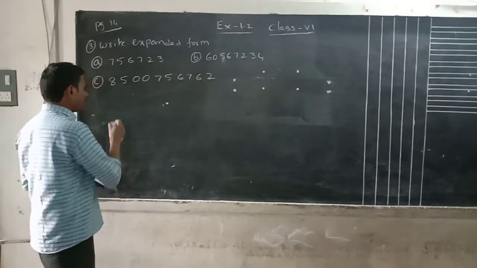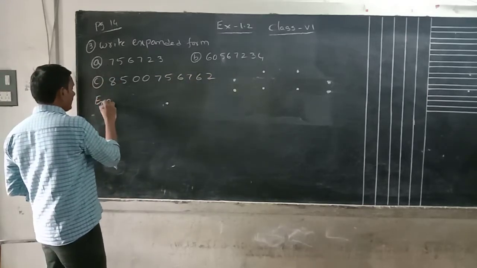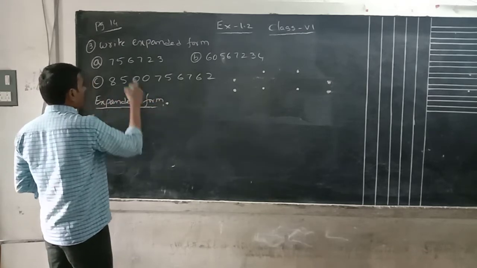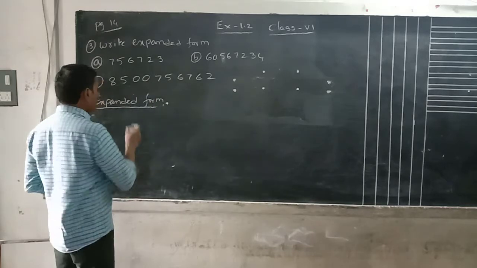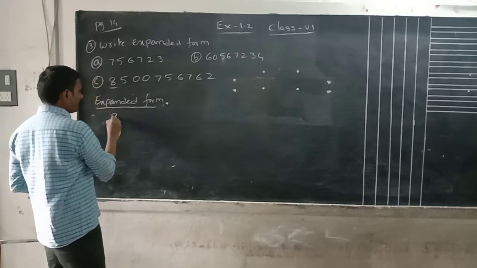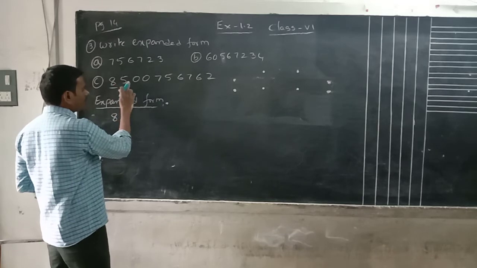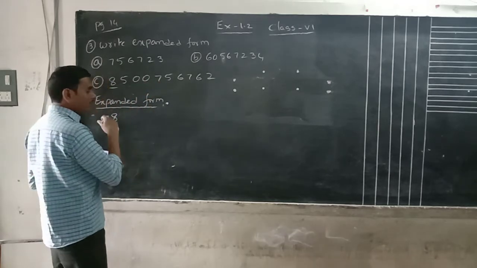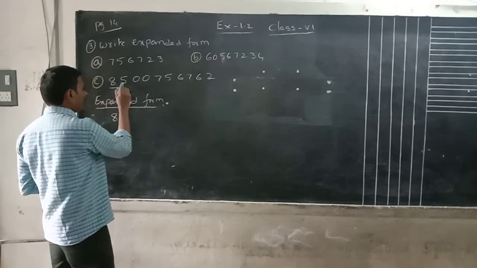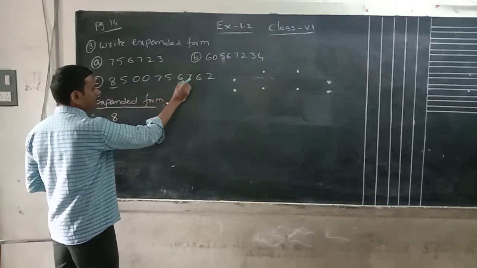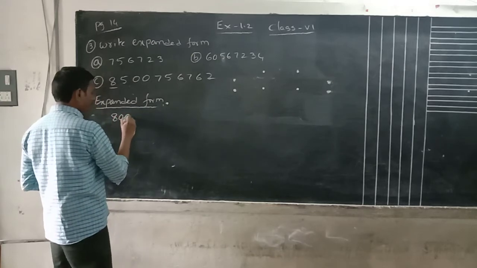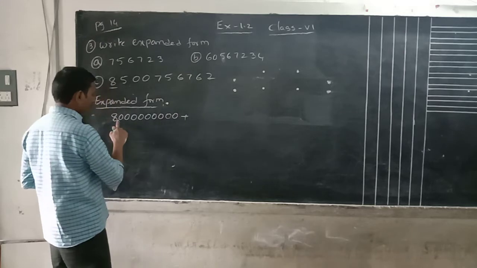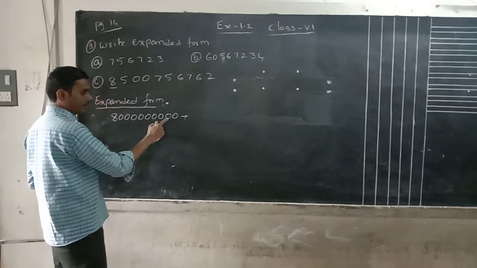Now I want to write the expanded form. Okay, what is the question here? Write the expanded form. How can you do it? First, what is the digit here? 8. How many digits are there after it? 1 2 3 4 5 6 7 8 9. According to place value we multiply, but without multiplying, we can write the short form. You have 9 zeros.